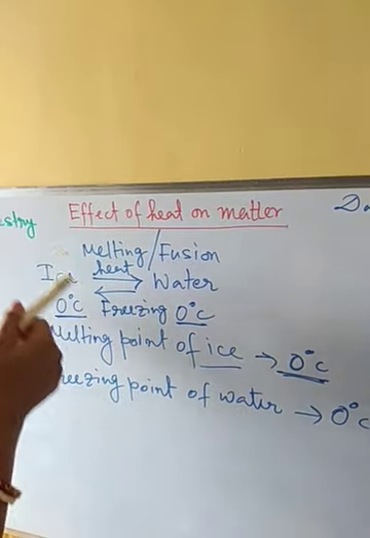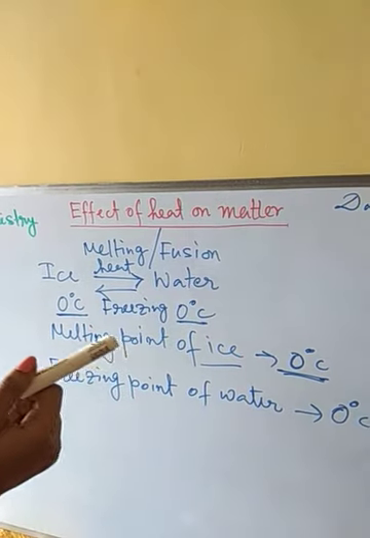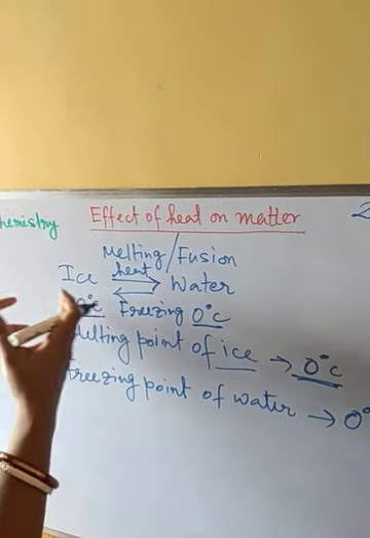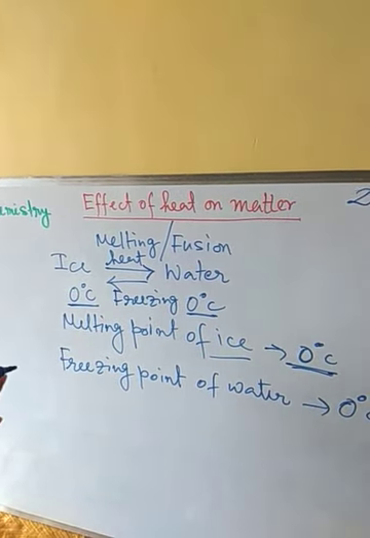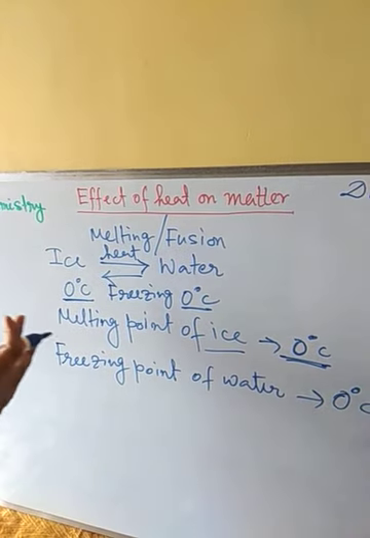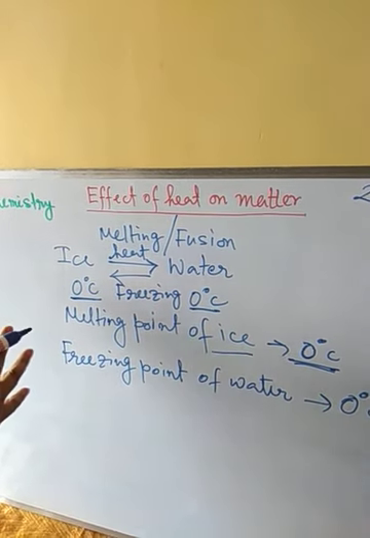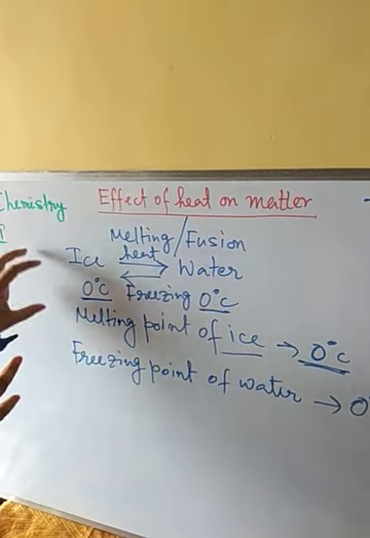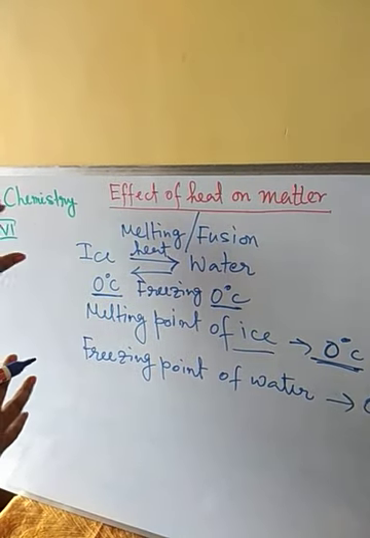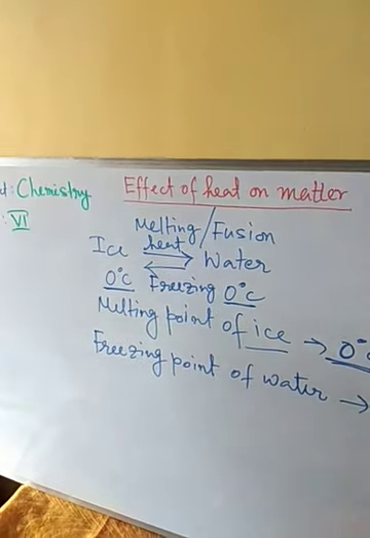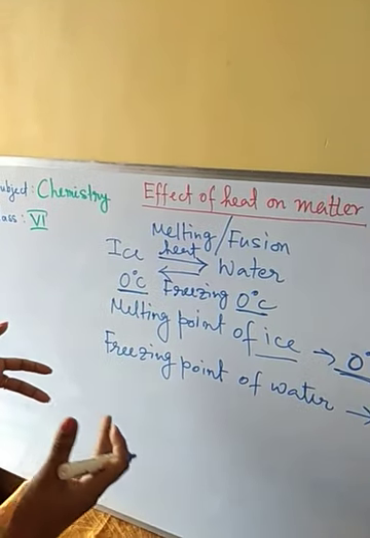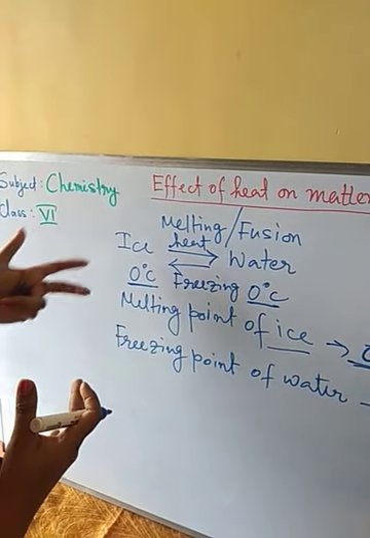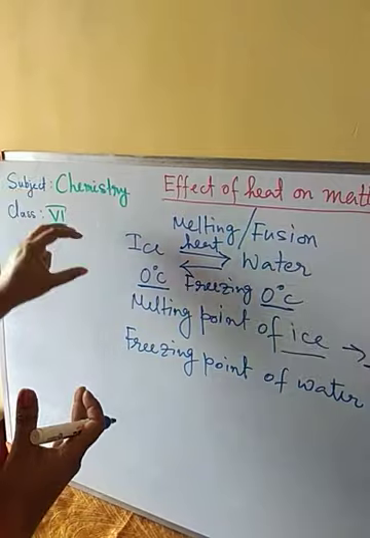So the heat which we are applying during the process of melting is used to change the state of the ice, to increase the intermolecular space between the ice particles or molecules of ice.